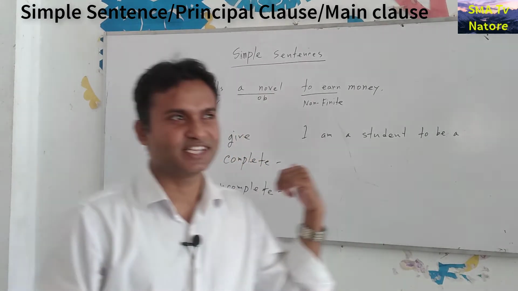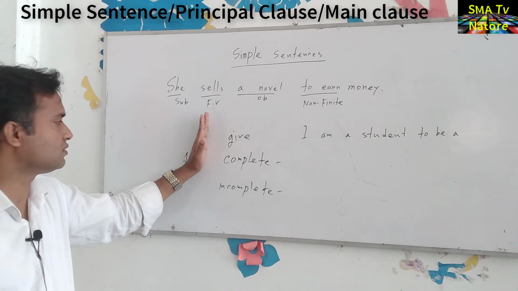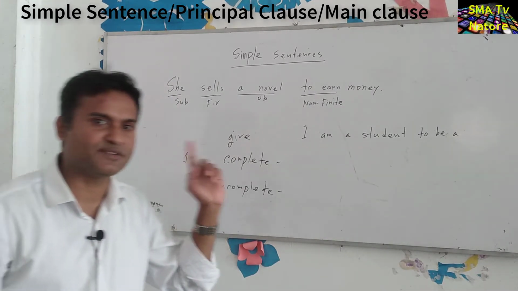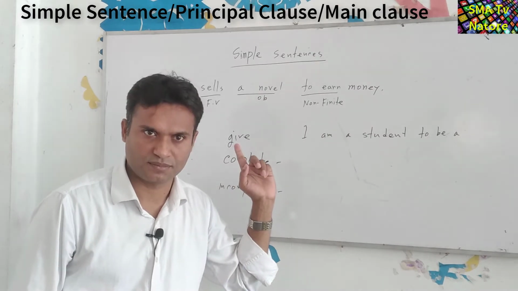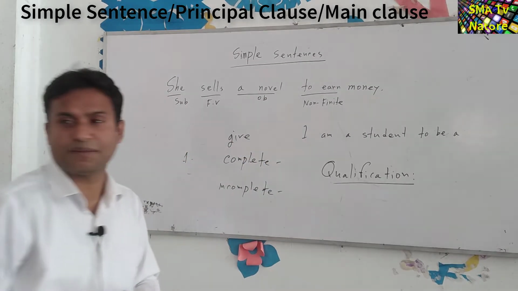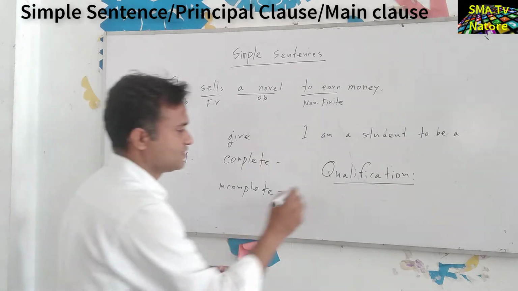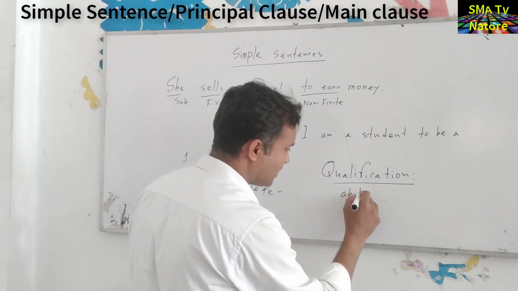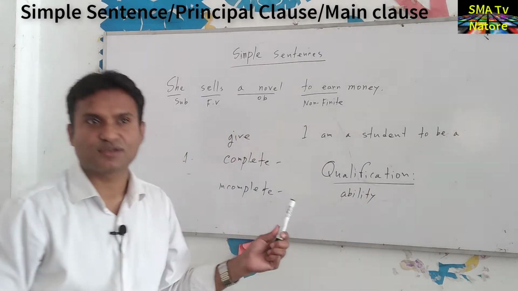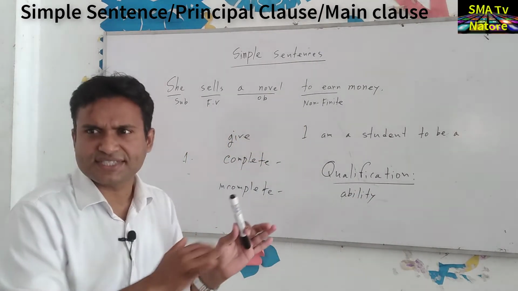Okay, next come to the point. First of all, we have to find out what is the finite verb and what is the qualification of the finite verb. So qualification, what is the meaning of the qualification? Ability, what is the meaning of the ability? You are right. So ability, qualification, these are the synonymous words.